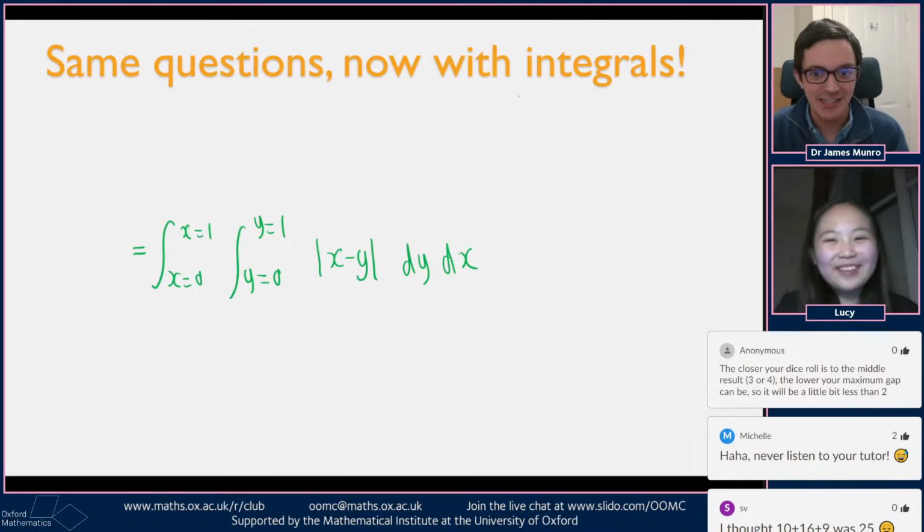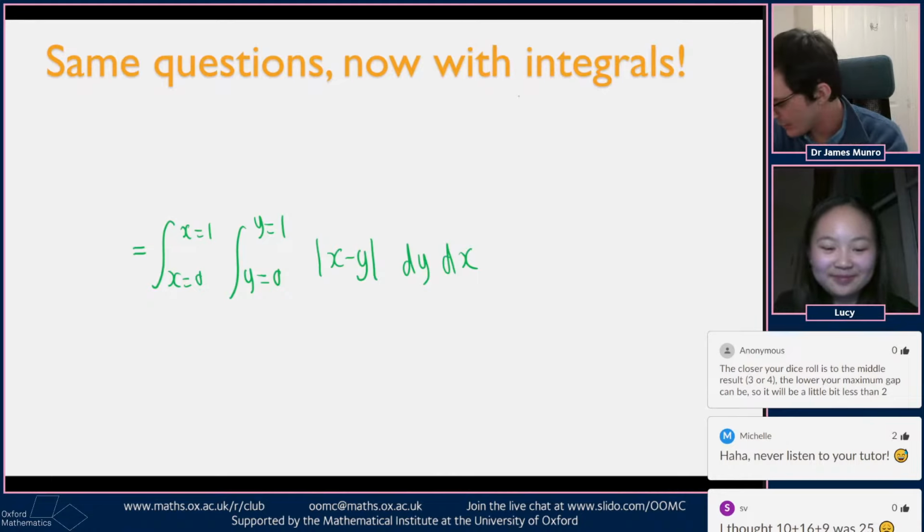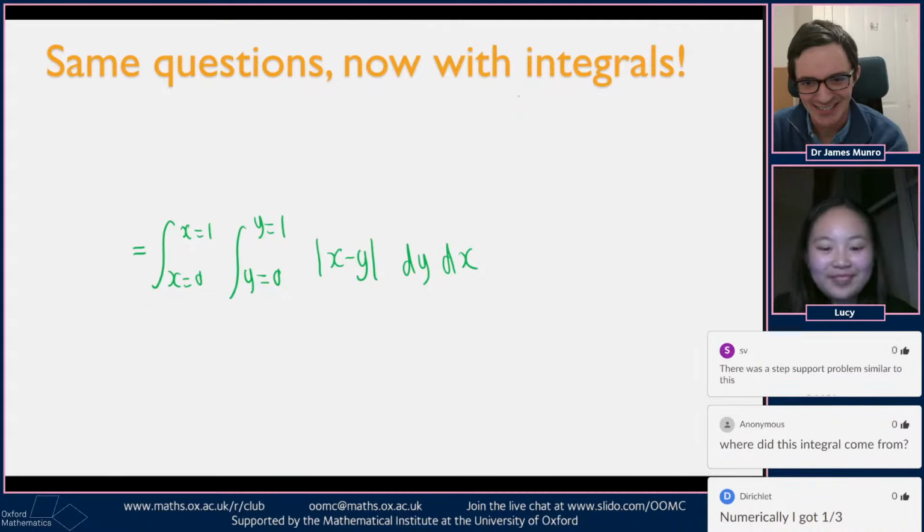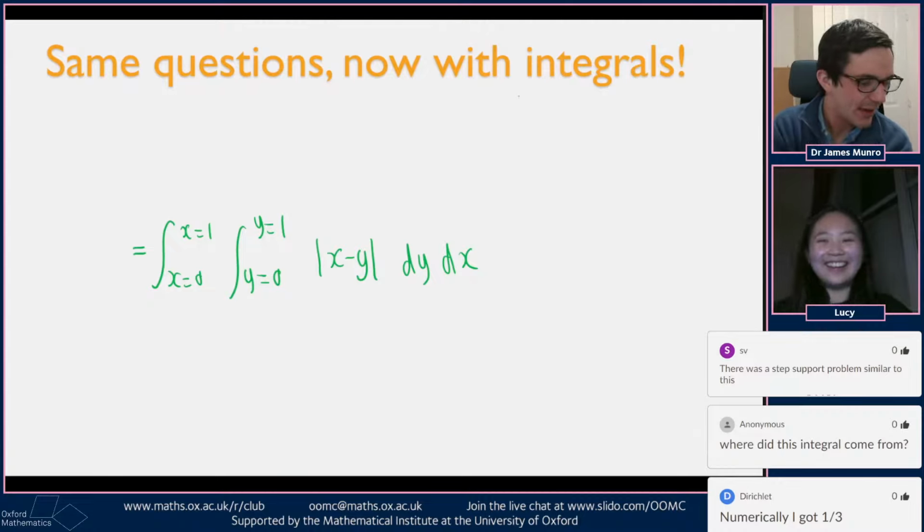So doing this sort of practice problem, here we're integrating something different. This is related to some ideas from probability. I think Lucy's going to say this in a moment. Are you going to explain this link to the probability thing? I'll leave that to you.